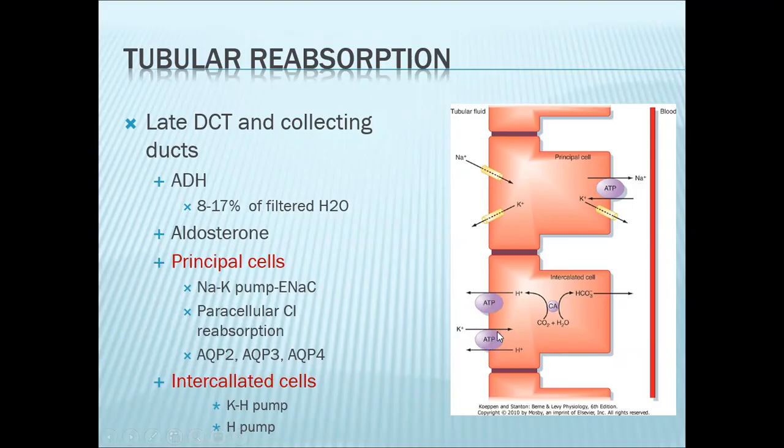So more and more potassium will be pumped in, more and more hydrogen is pumped out. That's why when you have hyperaldosteronism, not only will you have hypokalemia, you will also have increased secretion of hydrogen ions. Thus, you will have metabolic alkalosis.